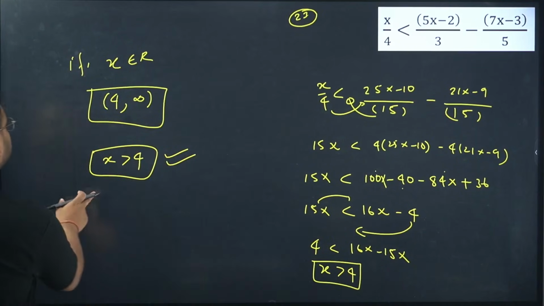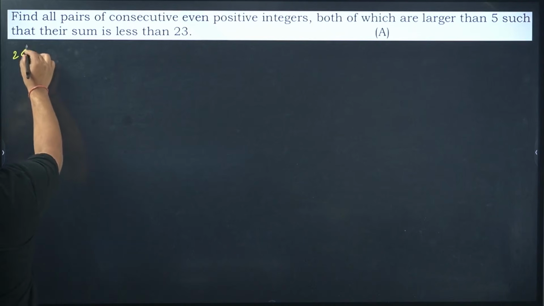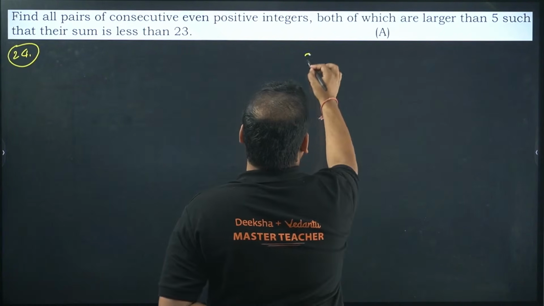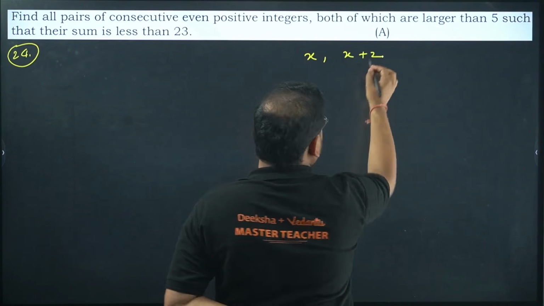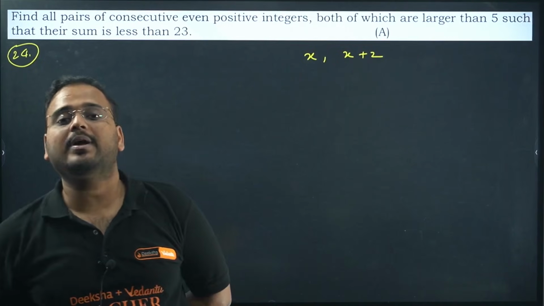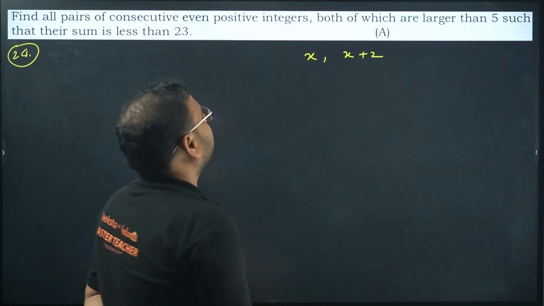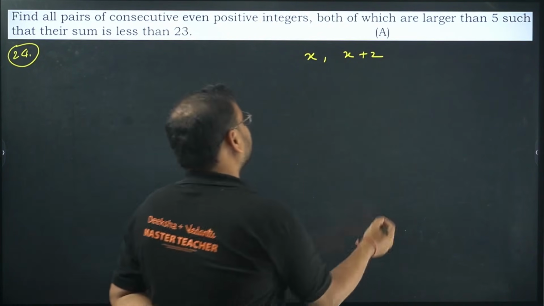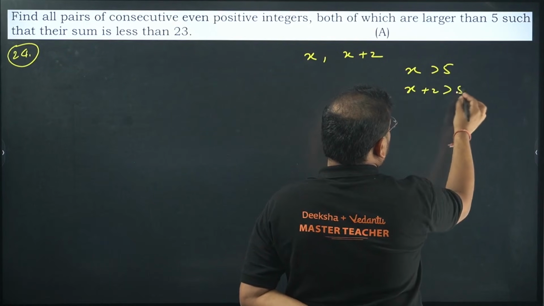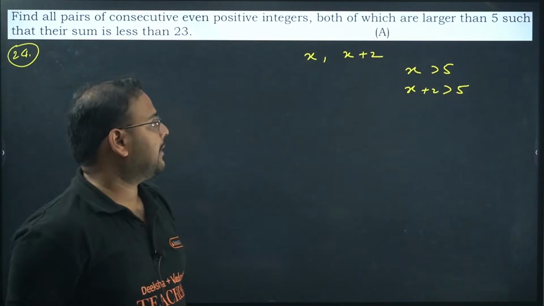Simple question. 24 now. Find all the pairs of consecutive even positive numbers. Let the first one be x. If my first even positive number is x, the next number will be x plus 2. Both of these are larger than 5, meaning x is more than 5, and of course x plus 2 has to be more than 5 too.